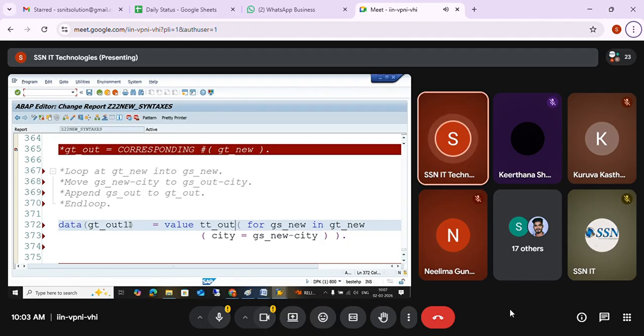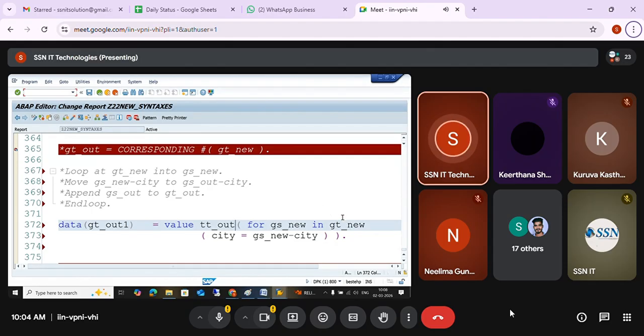I'm not declaring ZT out, as it is already declared at the top. So I'm just taking one more internal table, an inline declaration. You can use the same ZT out, and at that time there is no need of data declaration. I'm showing the data declaration, so I renamed it and took a new value, TT out, for the FOR operator, taking from ZT new into GS.